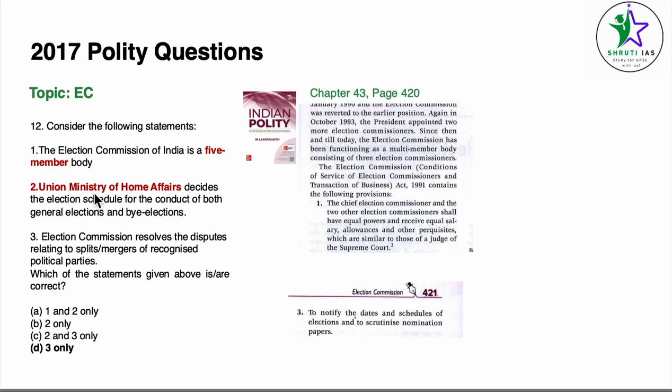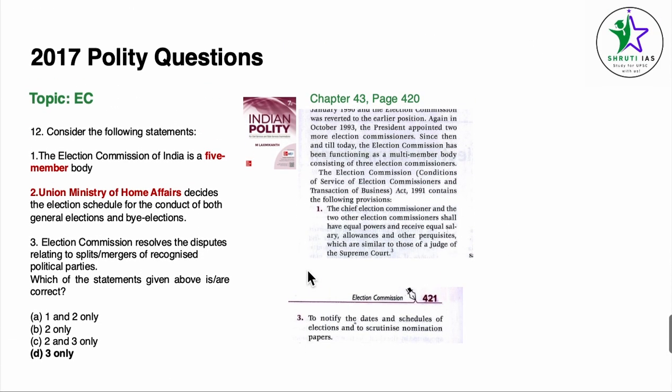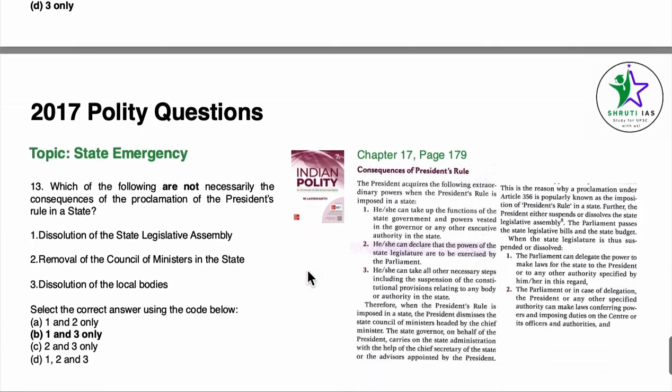Okay, so point number 2: Union Ministry of Home Affairs decides the election schedule for the conduct of both general and by-elections. No, they do not. The Election Commission notifies the dates and schedules of elections and scrutinizes the nomination papers. So statement 2 also becomes incorrect and statement 3 is correct. This is given in the book. I have forgotten to attach a screenshot here. So the answer becomes only 3, option D.